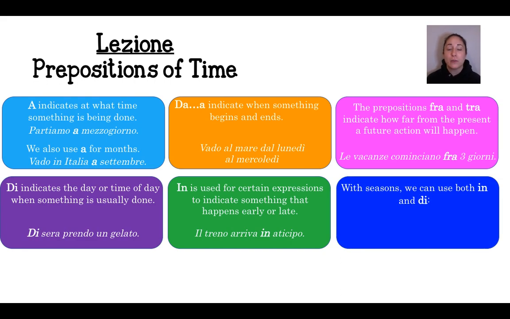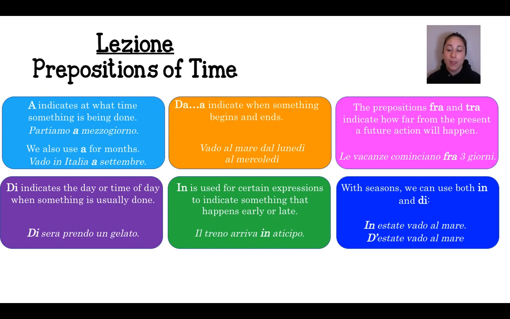Last but not least, whenever we're talking about a season in which something is happening, we have a choice. We could either use in or we could use di. So for example, in estate vado al mare. You could also say d'estate vado al mare. In this case, you see di with the apostrophe because, since estate starts with a vowel, we just lose the i from di and we have an apostrophe there, which forms a contraction. So again, in estate vado al mare or d'estate vado al mare, they both mean in the summertime I go to the sea.